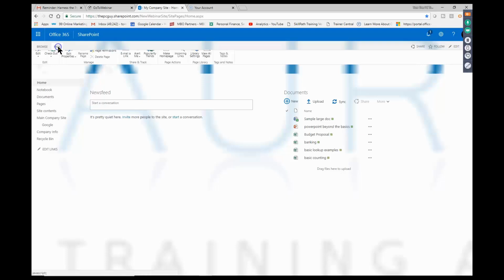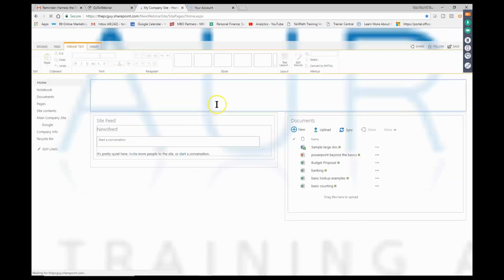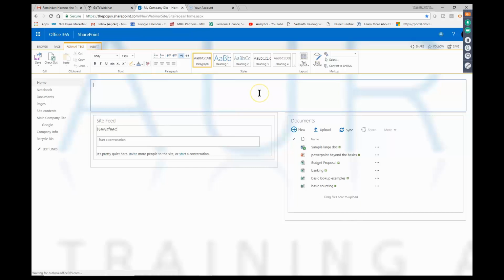I'll go back and edit that again. I'll pick on page and I'll pick on edit. So up here, I want some text, and I'll say, welcome to our team site. And now formatting that text will work the same way that you know how to do. So I'm going to highlight the text, and you'll make sure you're on the format text tab. And notice how you have all your familiar icons. So I'm going to make that bold. Maybe I'll make it a different font size. And I'm going to center justify that. So, I would equate this page similar to a Word document or a PowerPoint document in some ways.